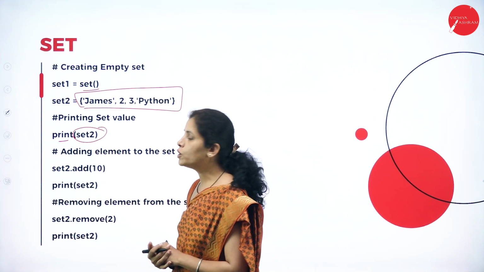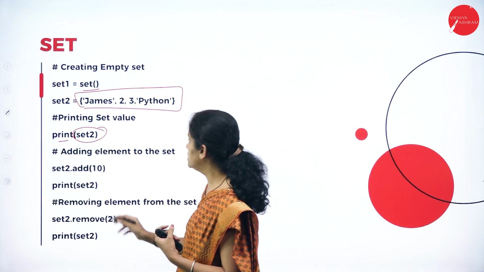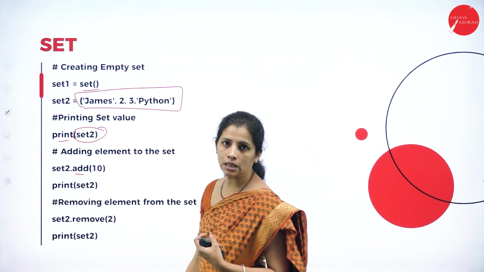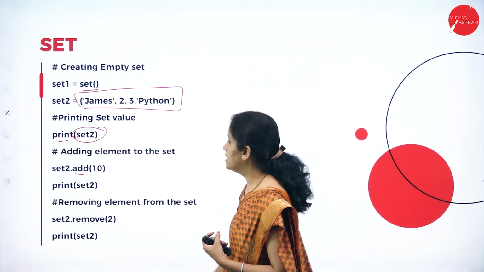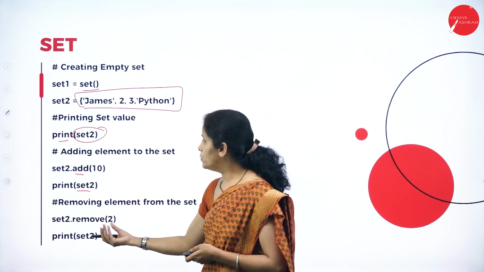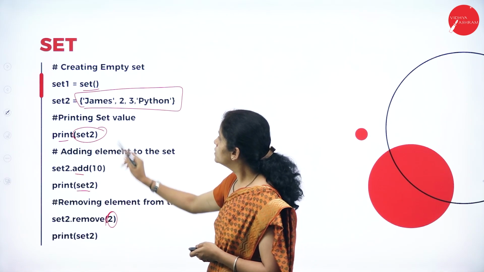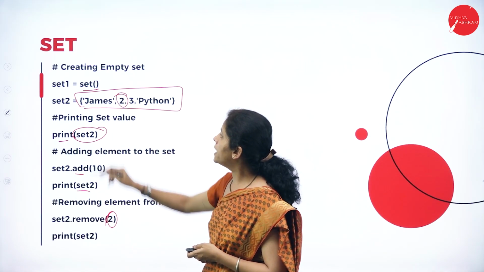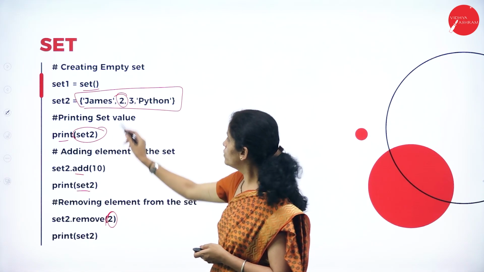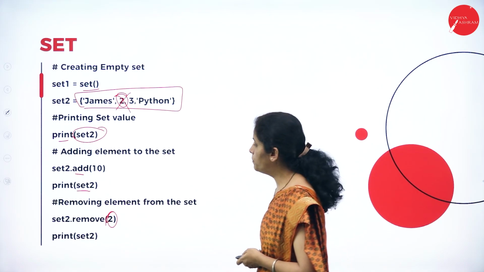Now if I want to add any new element to the existing set, I am going to call the method add. Now I am going to print the value. If I want to remove, I am going to remove 2, which is present in my set.